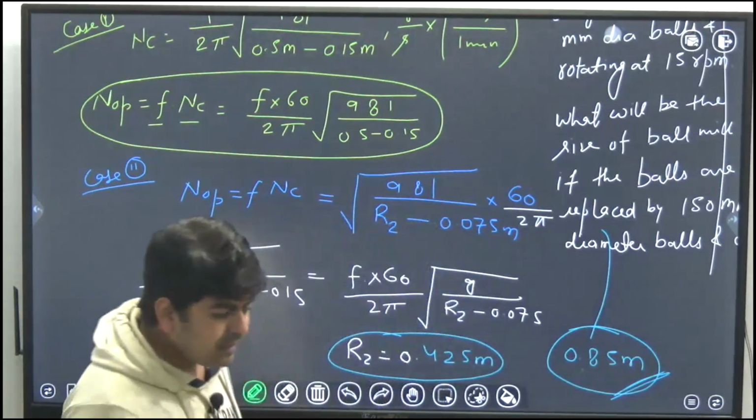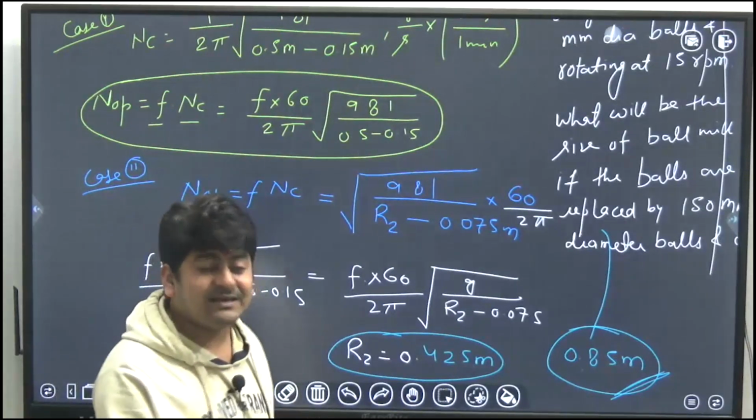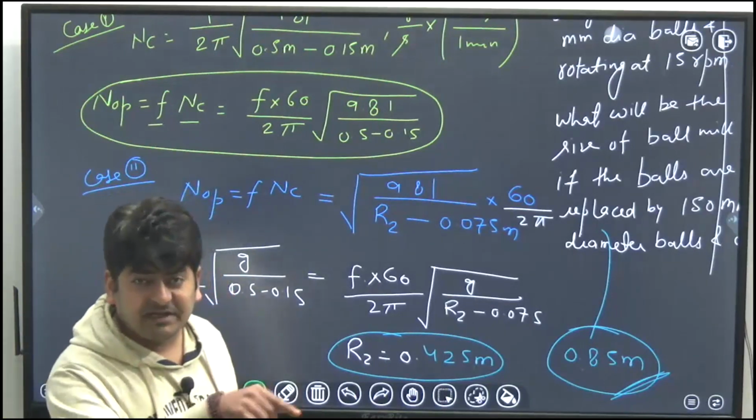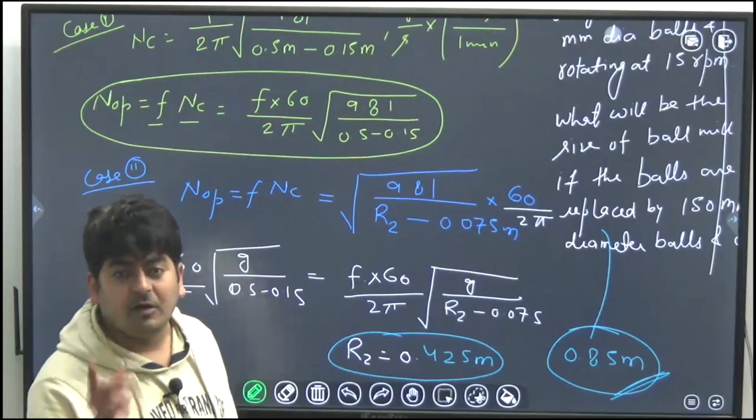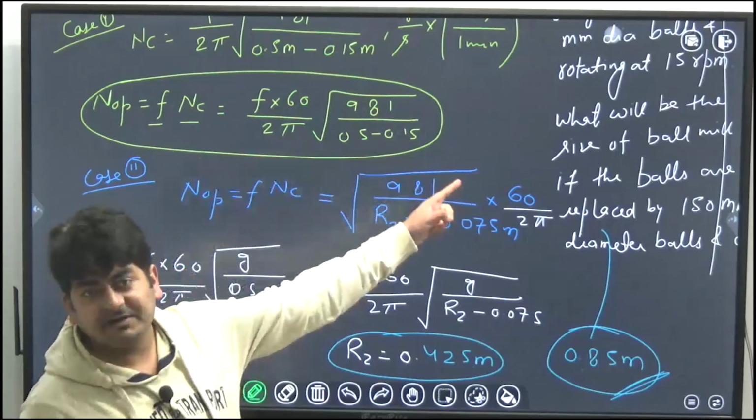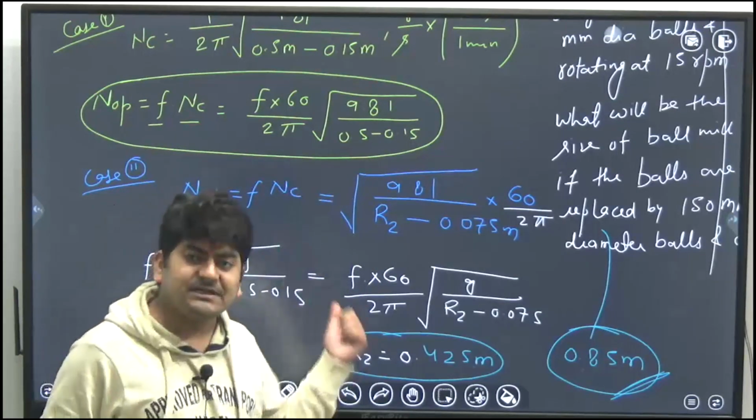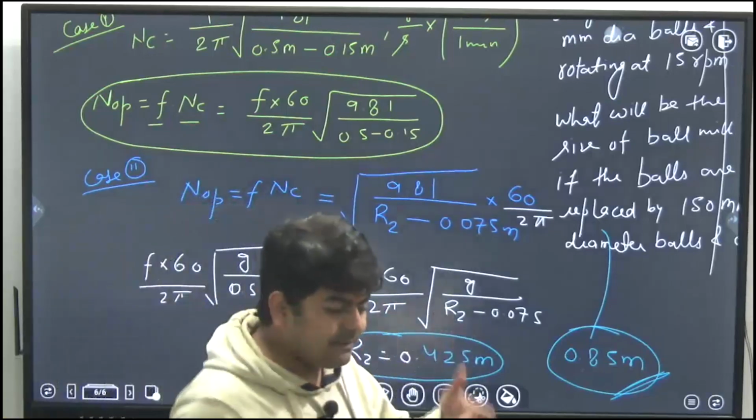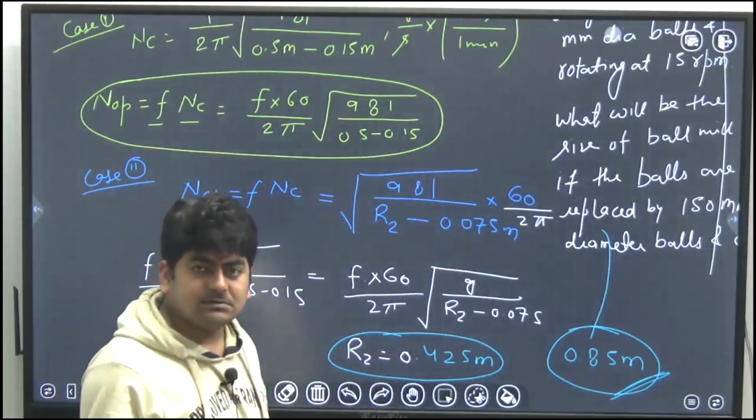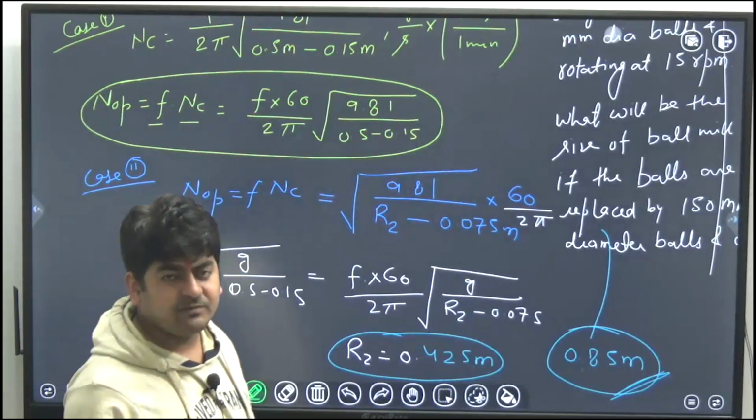Whoever answered 0.425 meter, either mention radius is equal to 0.425 meter or otherwise answer 0.85 meter, because never answer in radius until and unless they are asking. So this question, is it clear? And the people who were getting 0.7, 0.72, something like that, have you checked your calculations, what mistake you have done?